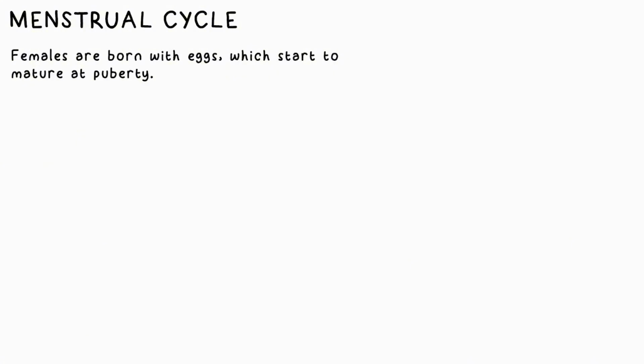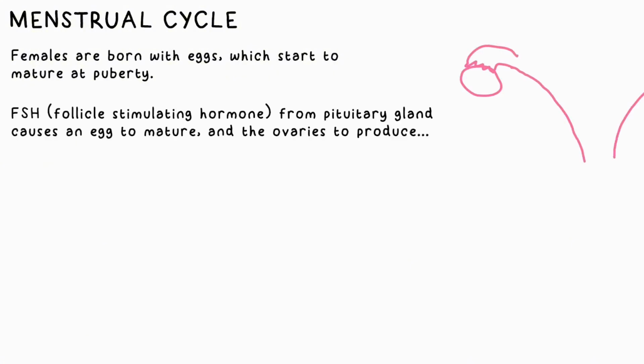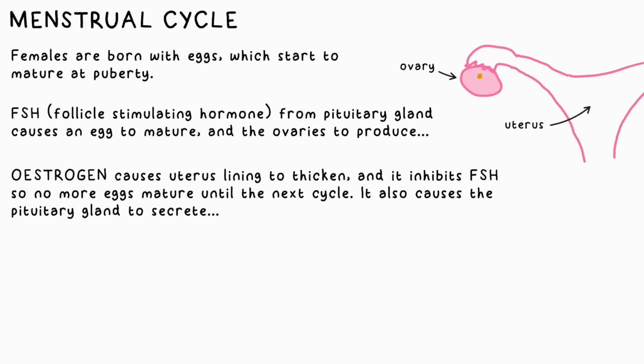Menstruation occurs in females. After puberty, eggs start to mature. First, FSH, that's follicle stimulating hormone made by the pituitary gland, causes an egg to mature in the ovary. This also causes the ovaries to produce estrogen, which causes the uterus lining to thicken. It also inhibits or stops the production of FSH so that no more eggs mature in that cycle.